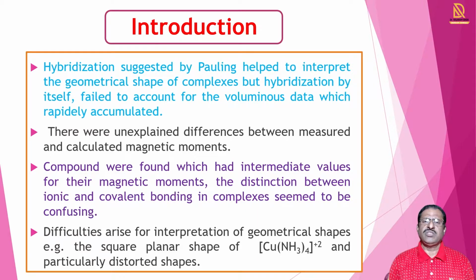Valence bond theory has not explained the actual magnetic moment values. Compounds were found which had intermediate values for their magnetic moment. The distinction between ionic and covalent bonding in complexes is also confusing according to valence bond theory.